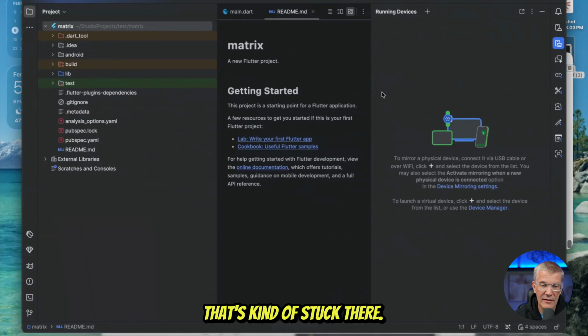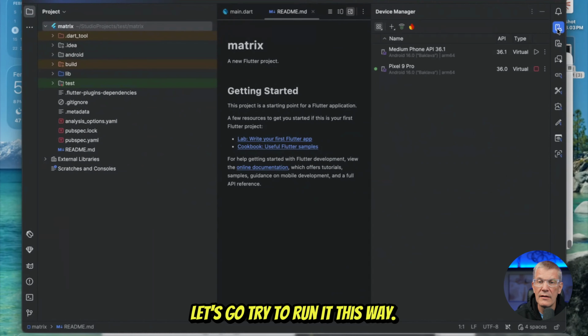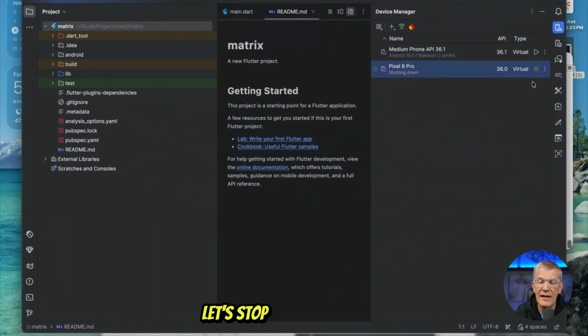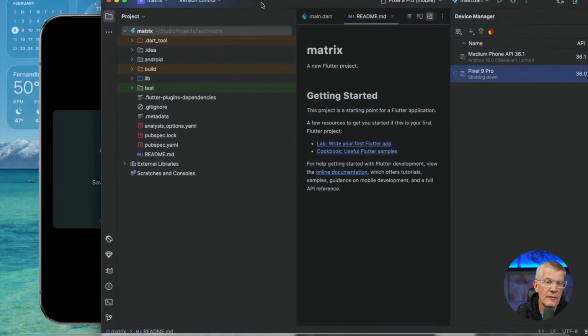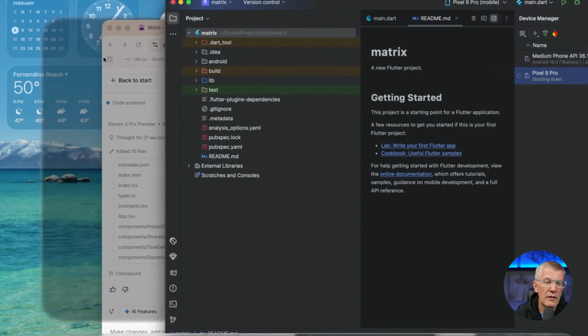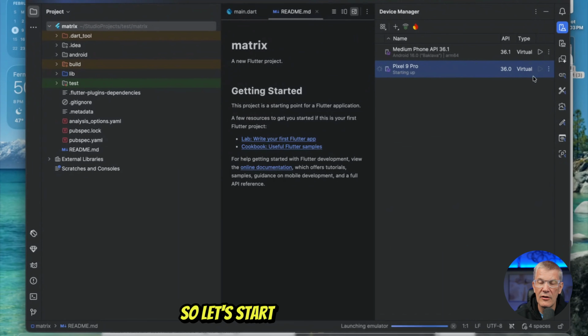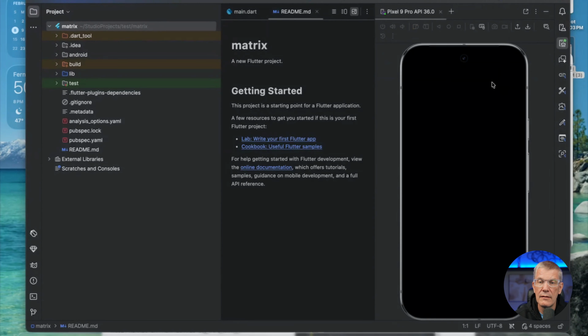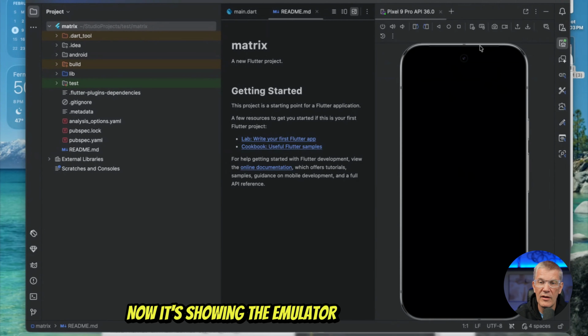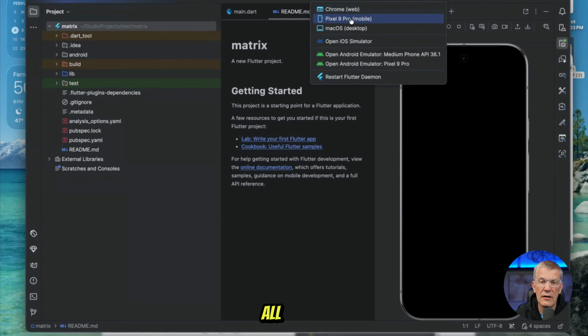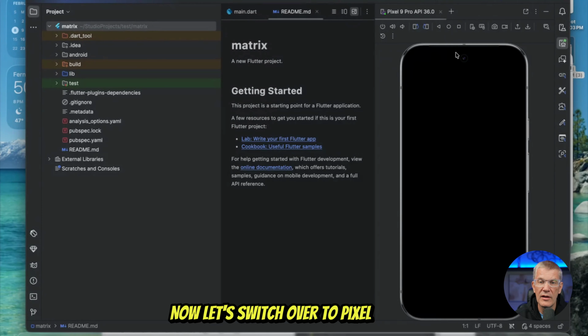That's kind of stuck there. So let's go try to run it this way. Let's go to Device Manager. Let's stop it and restart it. Okay, so that was running that emulator. Okay, so let's start it again right here. Now it's showing the emulator within Android Studio.